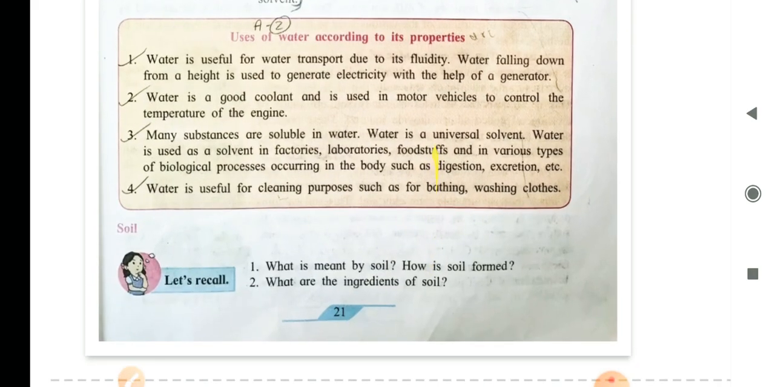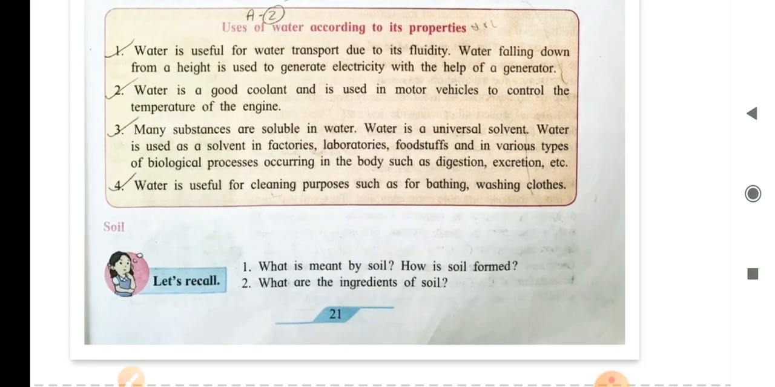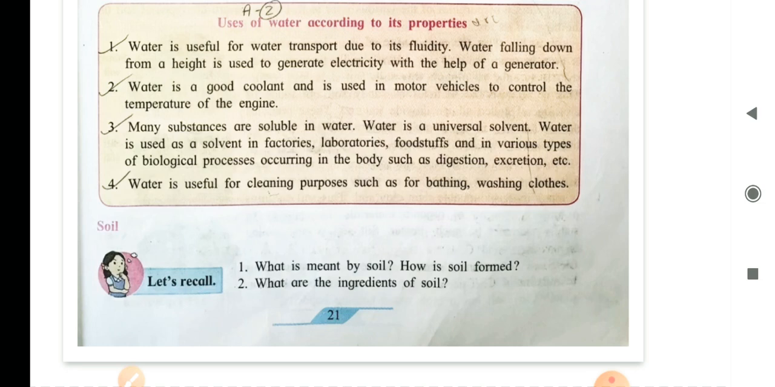Now let us go to the uses of water according to its properties. First, water is useful for transport due to its fluidity. Water falling down from a height is used to generate electricity with the help of a generator. Second, water is a good coolant and is used in motor vehicles to control the temperature of the engine.